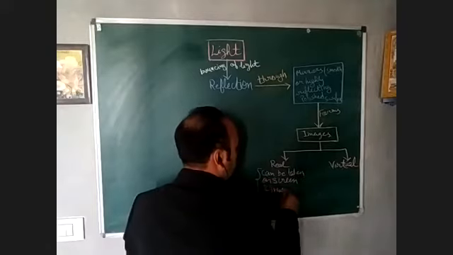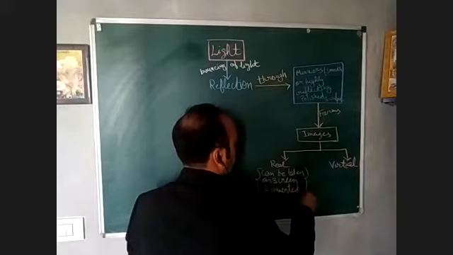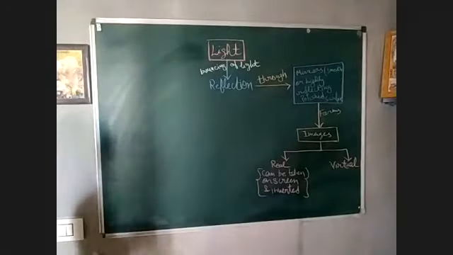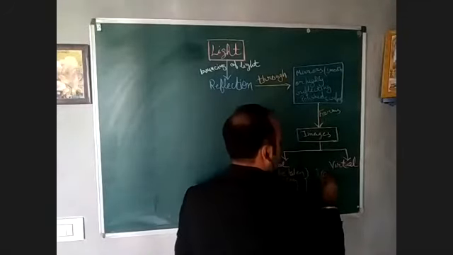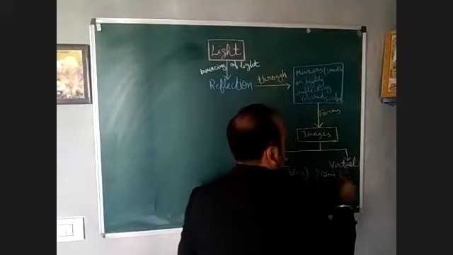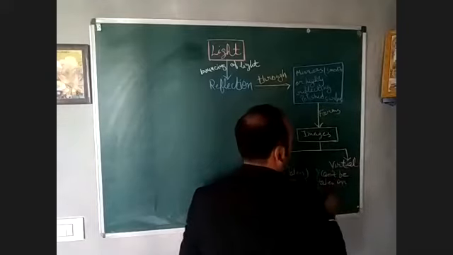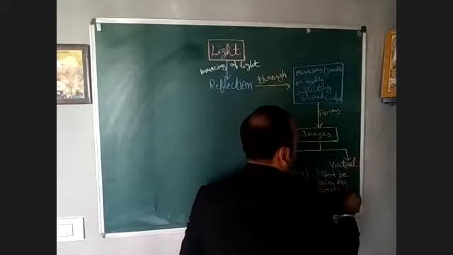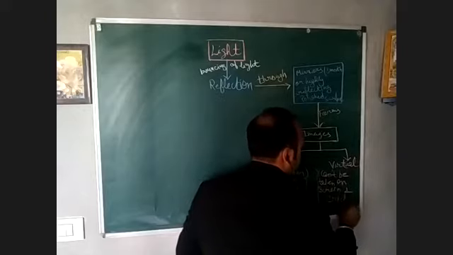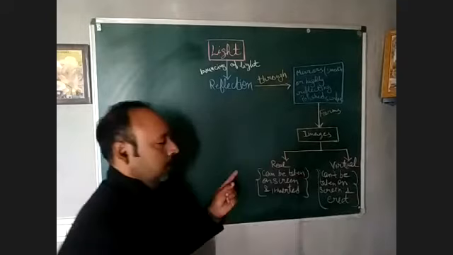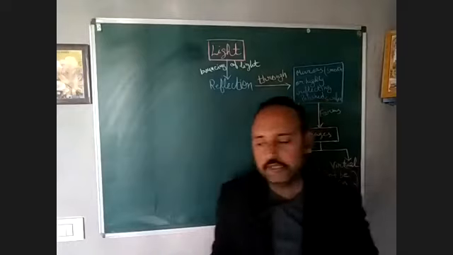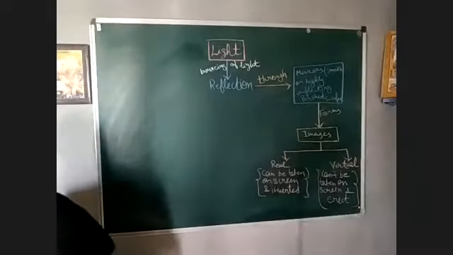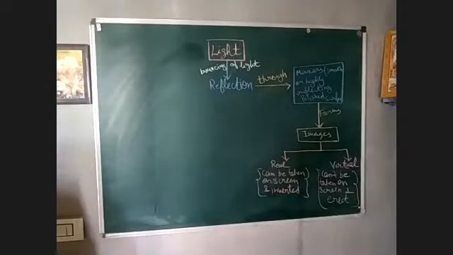And they are always inverted. That is about real images. If we talk about virtual images, that is, they can't be taken on screen and erect. Inverted means upside down, right? And erect means straight, as we are standing in front of the mirror. That is always a virtual image. Clear?